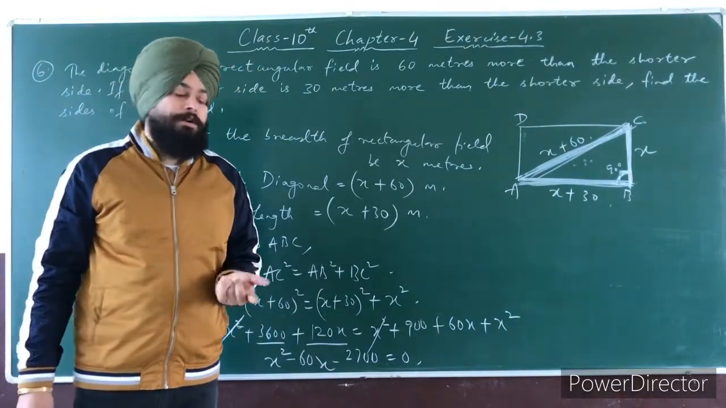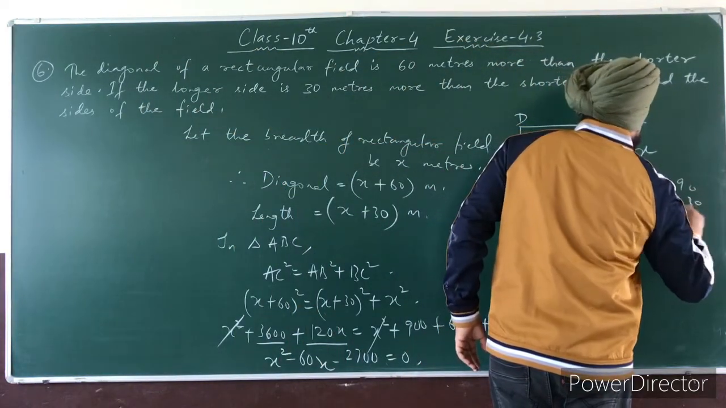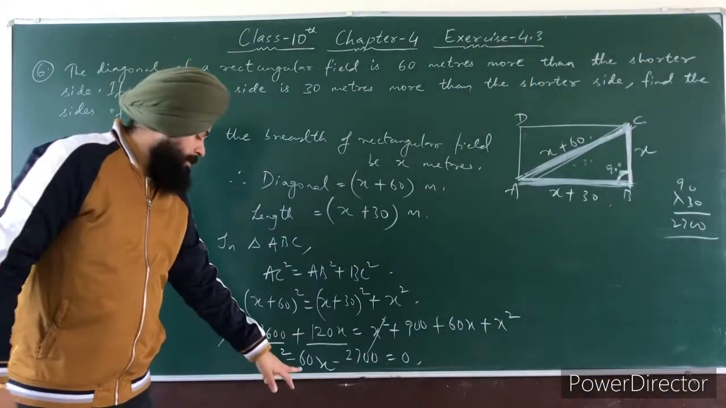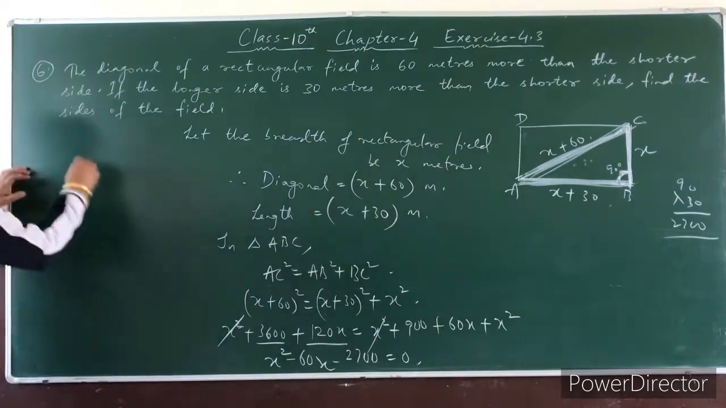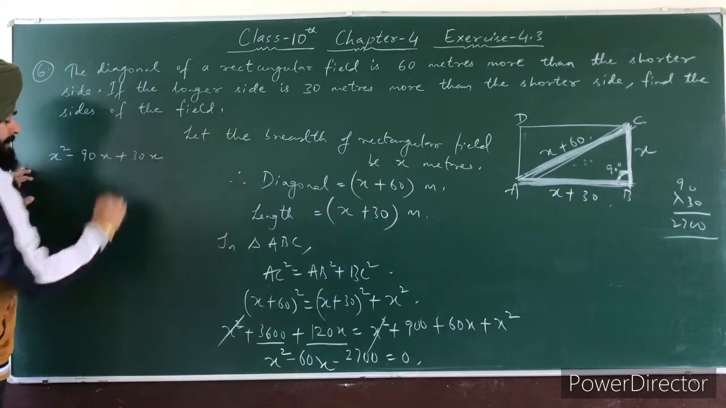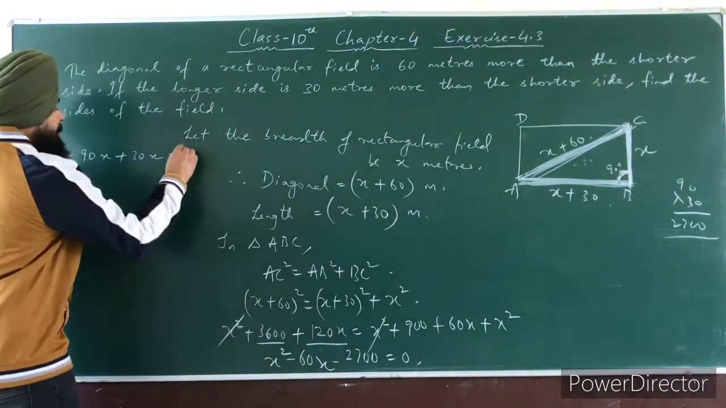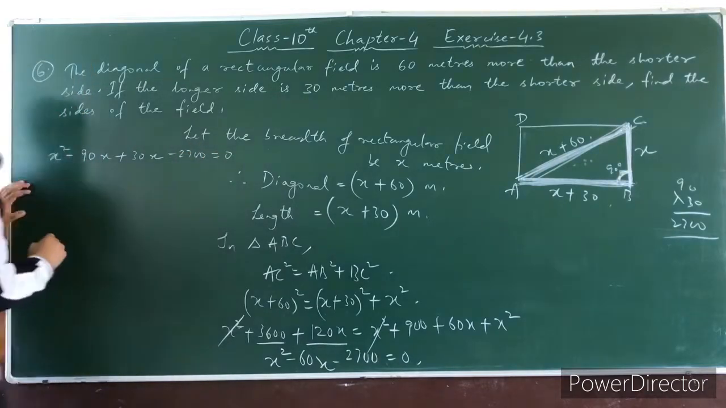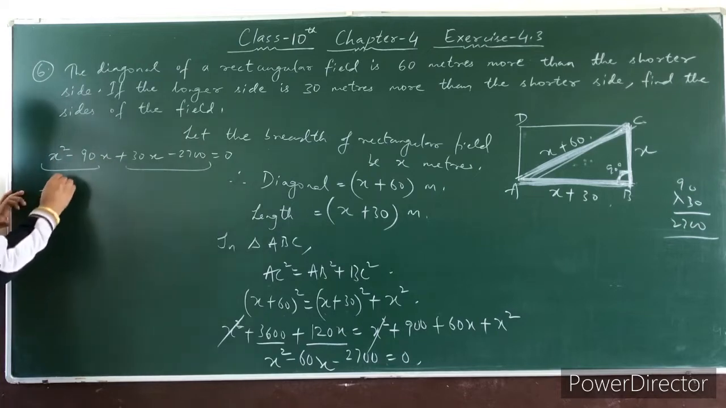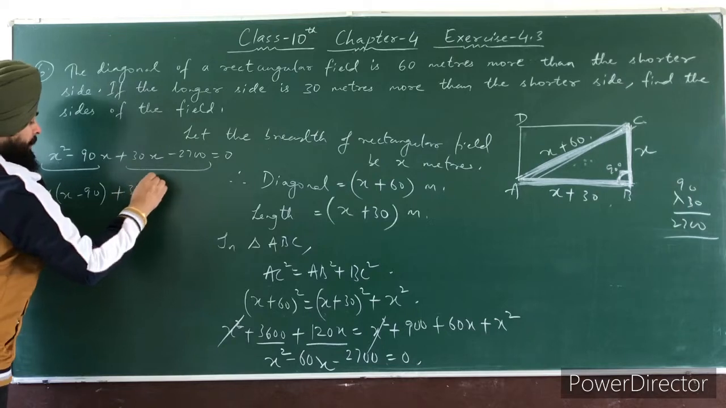90 into 30 is how much? 90 into 30 is 2700, and 90 minus 30 is how much? 60. Clear? So write here x square minus 90x plus 30x. Minus 90x plus 30x is minus 60x. Alright? Minus 2700 is equal to 0. Now we will take common. Common from the first two terms is x, x minus 90, and common from the second two terms is 30.